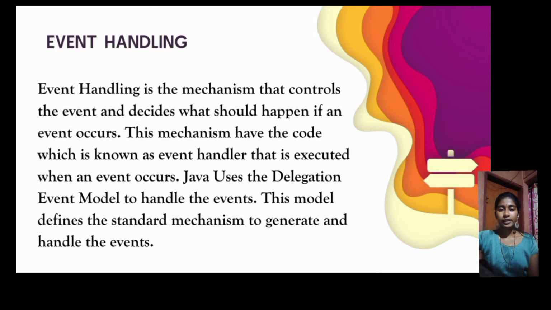Event handling in Java. Event handling is the mechanism that controls the event and decides what should happen if an event occurs. This mechanism has the code, known as the event handler, that is executed when an event occurs. Java uses the delegation event model to handle the events. The model defines the standard mechanism to generate and handle the events.